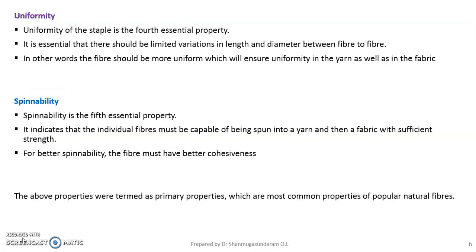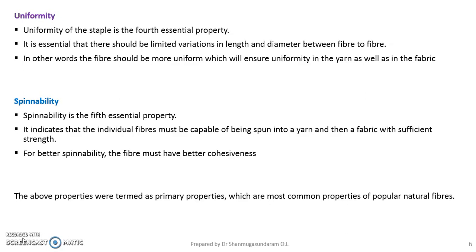Coming to the next property, uniformity. Uniformity of a textile fiber is the fourth essential property. It is essential that there should be limited variation in length and diameter from fiber to fiber. In other words, the fiber should be more uniform, which will ensure uniformity in the yarn as well as in the fabric. The next one is spinnability. Spinnability is the fifth essential property.